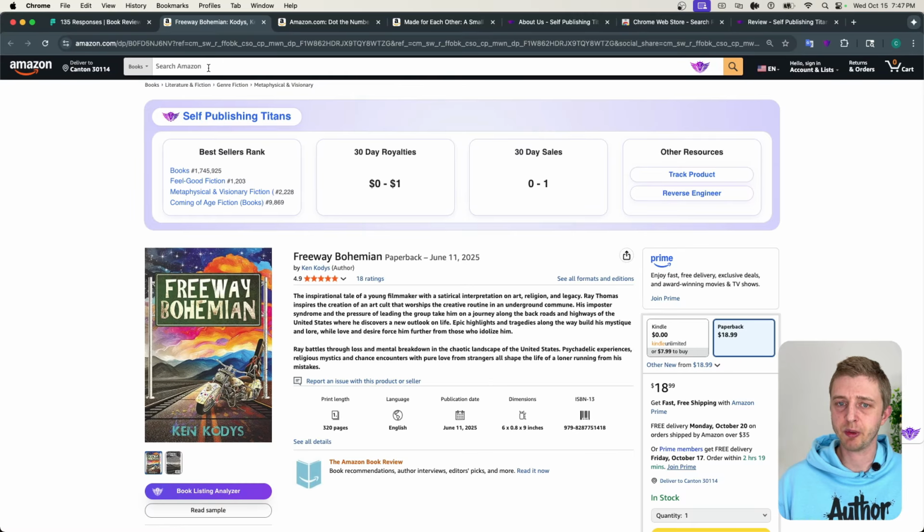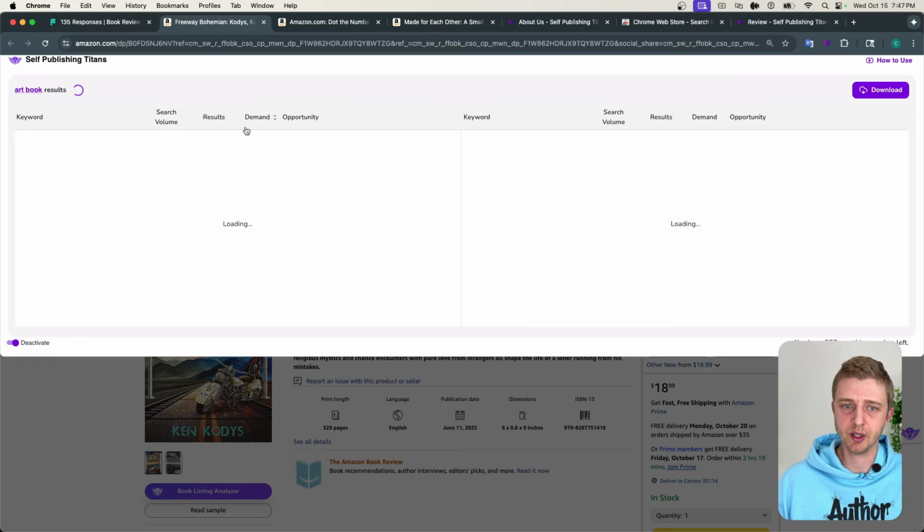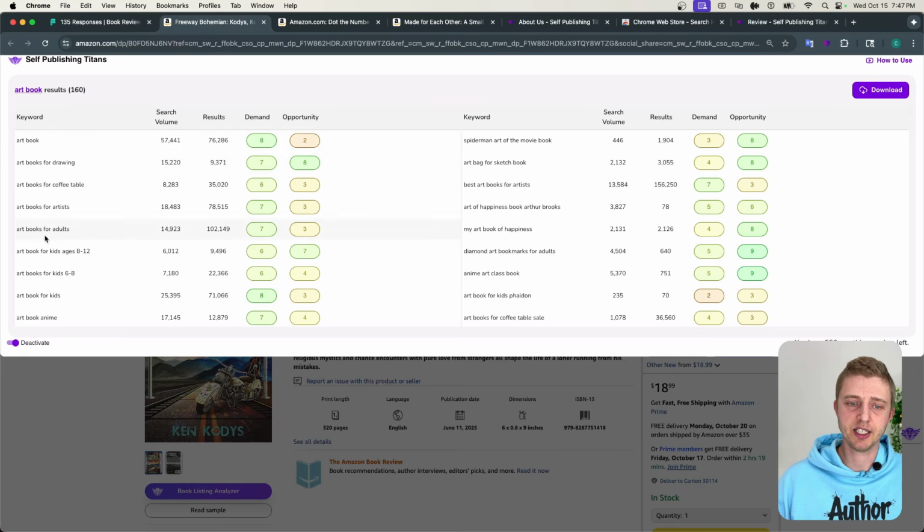You can use our Chrome extension to get Amazon search suggestions. The way this works is you just type in a keyword. I'm not telling you that this is your right keyword, I'm just giving an example. Then here you see all of the Amazon search suggestions, the estimated monthly search volume, the exact amount of competitors or search results for each of these keywords, and then a demand score and opportunity score.